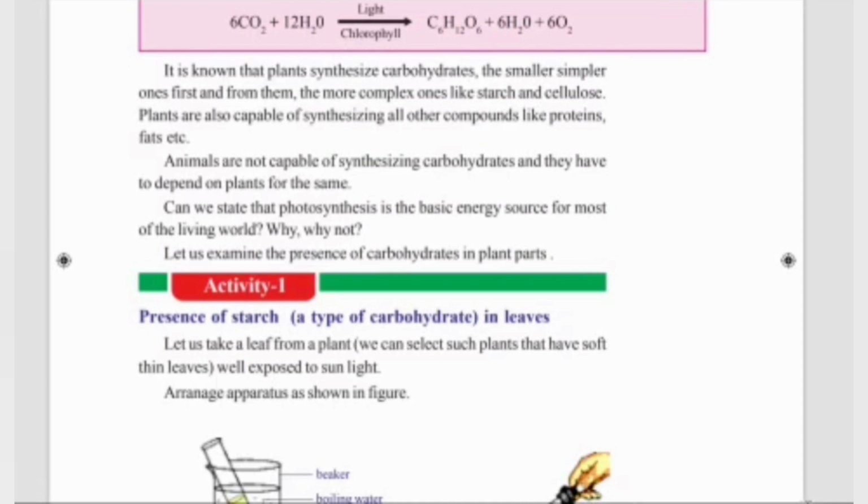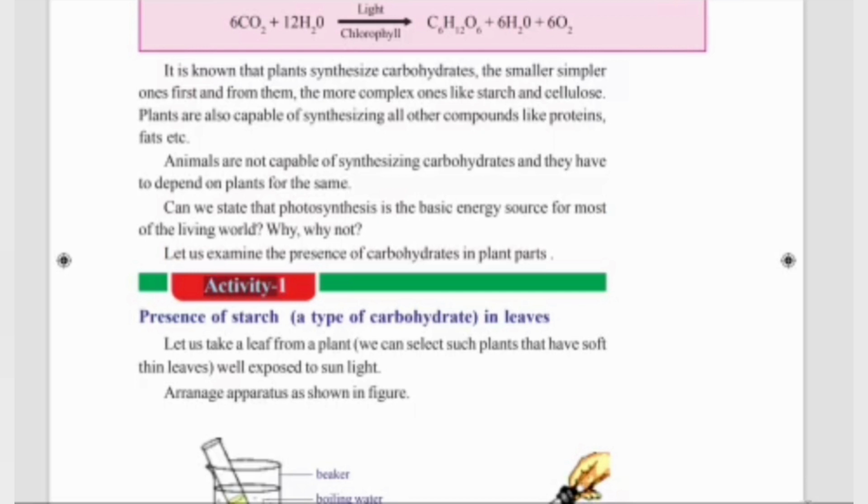Now coming to the next page, we can see that it is known that plants synthesize carbohydrates, the smaller simplest units first, and form from them the more complex ones like starch and cellulose. Plants are also capable of synthesizing all other compounds like proteins, fats, etc. Animals are not capable of synthesizing carbohydrates and they have to depend on plants for the same. Can we state that photosynthesis is the basic energy source for most of the living world? Why and why not? Let us examine the presence of carbohydrates in plant parts.